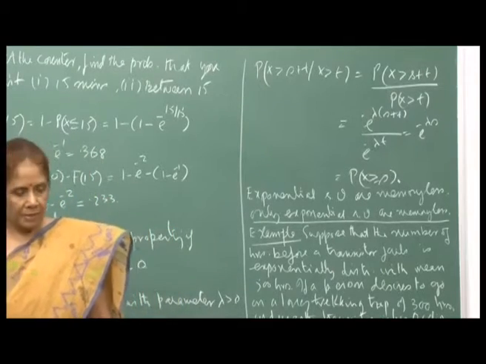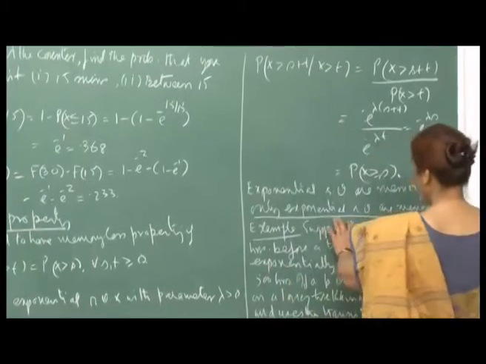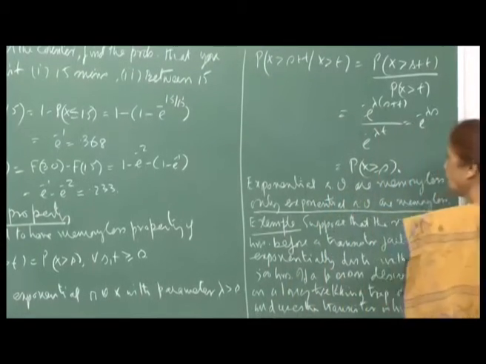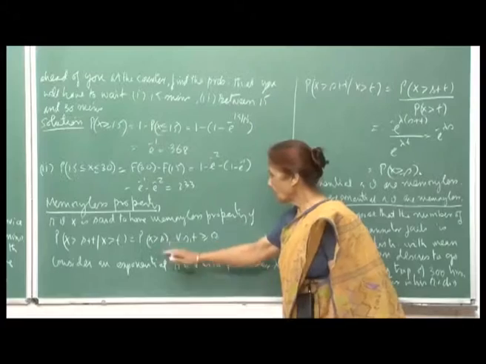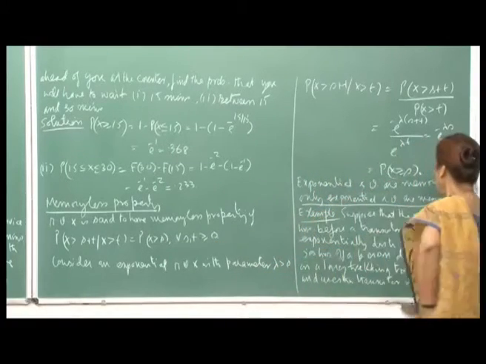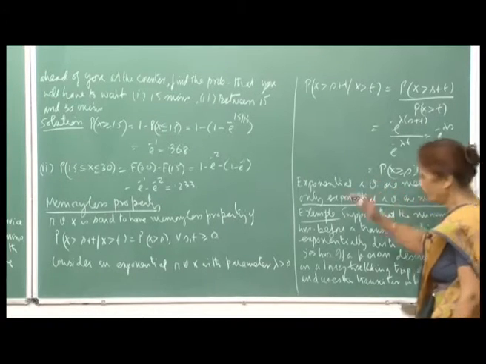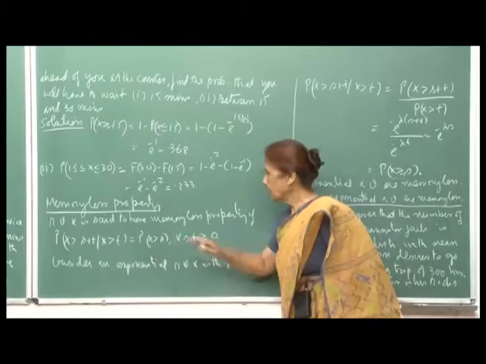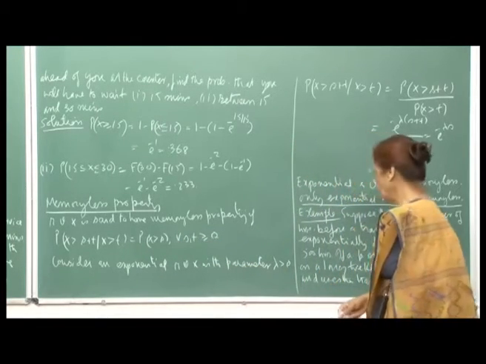Since this is a first course, I am omitting the mathematics here, but those interested can work it out and see that for a continuous random variable, the only PDF which will satisfy this condition is the exponential PDF.